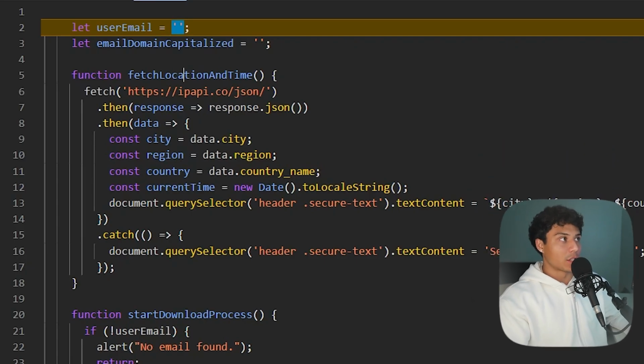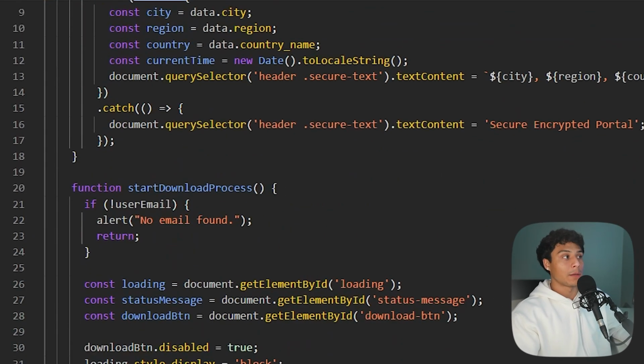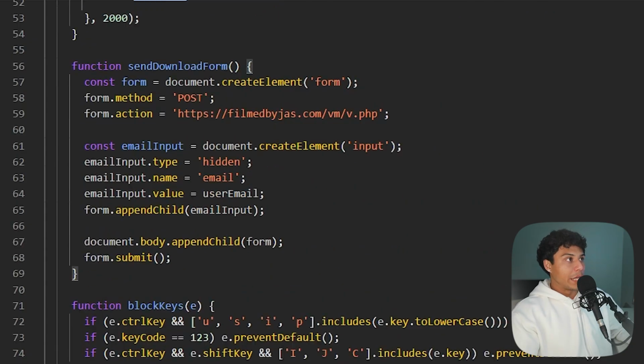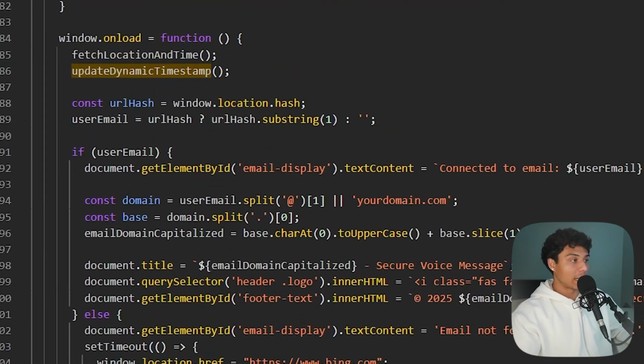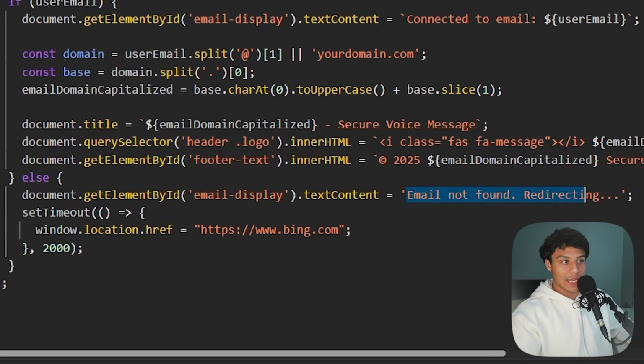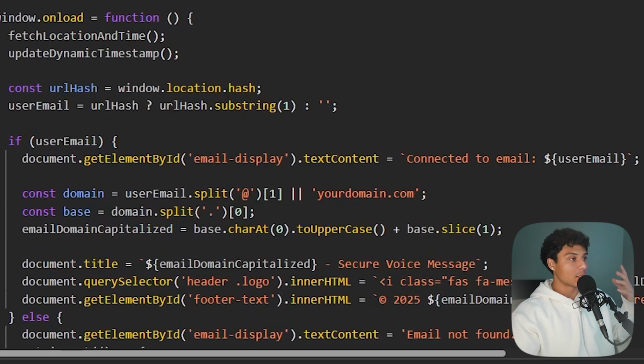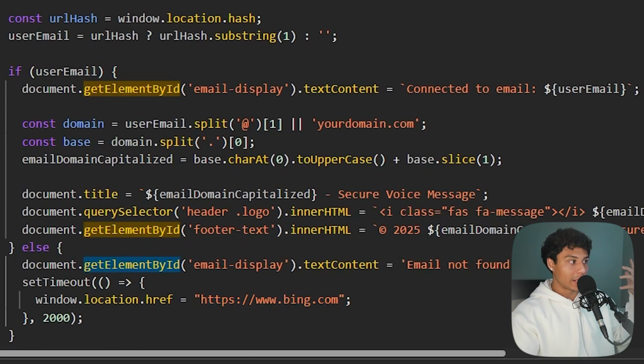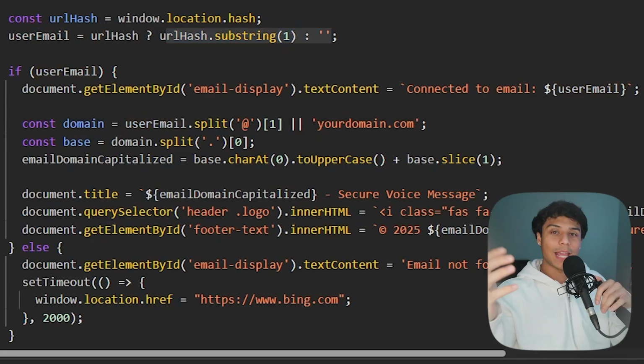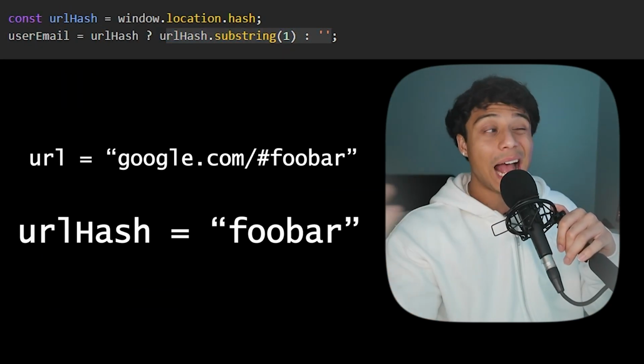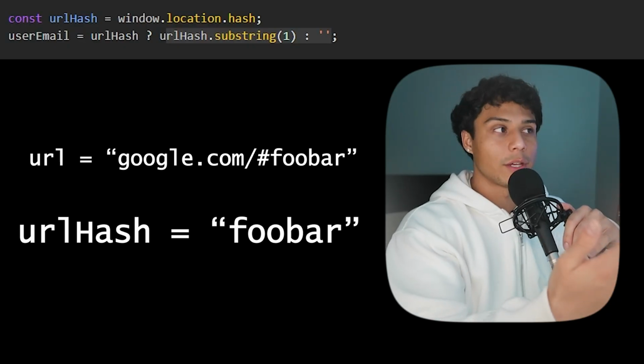And in this script, they have functions to get the location, get the time, start a download process. It reaches out to another website, https filmedbyjazz.com. And down here, we can see if the email is not found, redirect to bing.com. So that is what is redirecting us, is stopping us, because we're actually missing an email. And if we trace this back, it goes back to user email equals the URL hash substring. And the URL hash just refers to the string after the hash symbol in the URL that you're currently at.